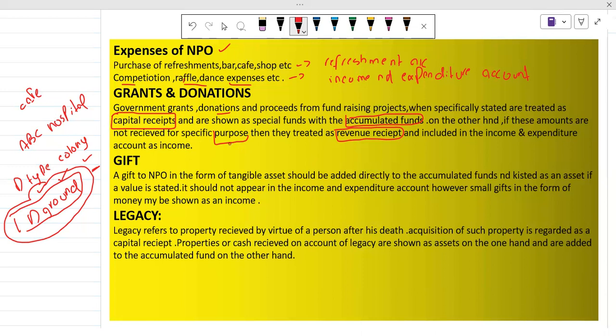So if there is no specific project which is going to start by the ABC hospital, we will treat those donations and grants as a revenue receipt.